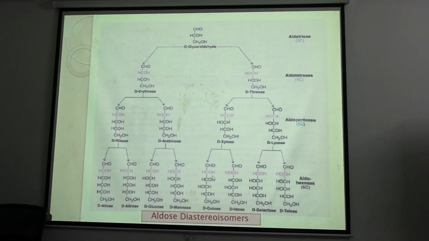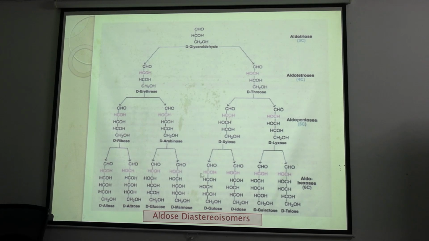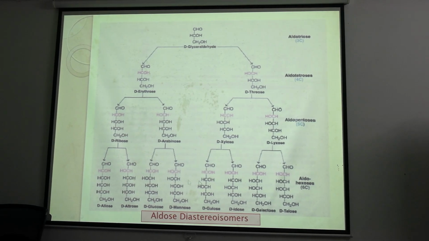How many isomers are there? And what will the remaining eight be? L form. Very good. Is it clear? So 2 to the power 4 is 16.